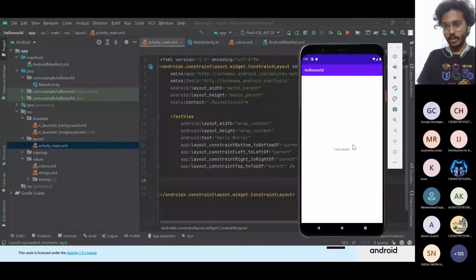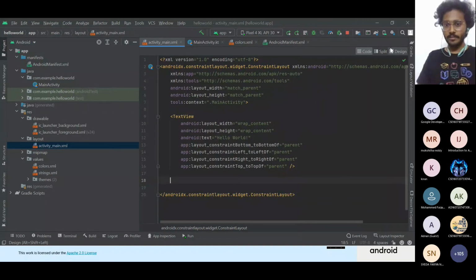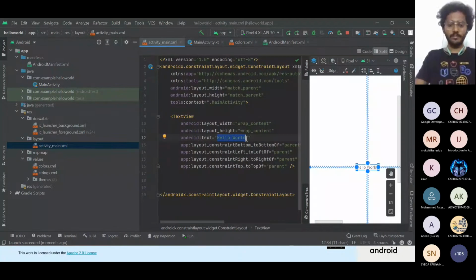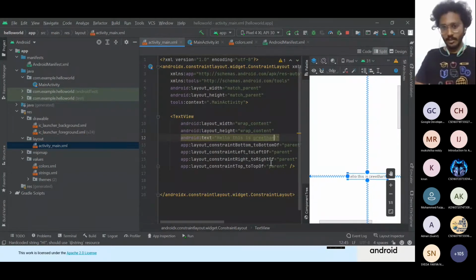See, we just got the hello world. Let me change this and show you. Instead of hello world, let's say something else. So we got the text here.